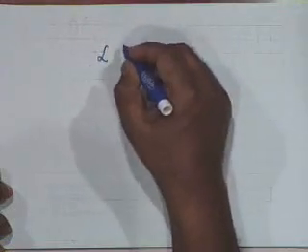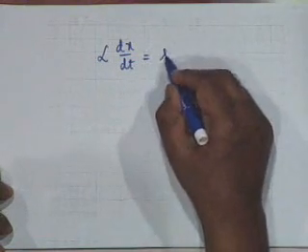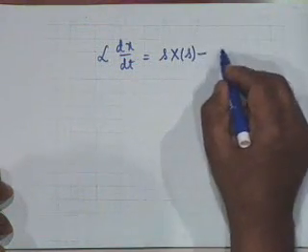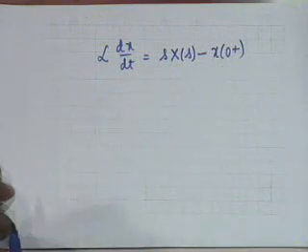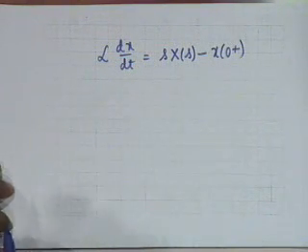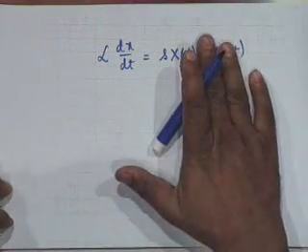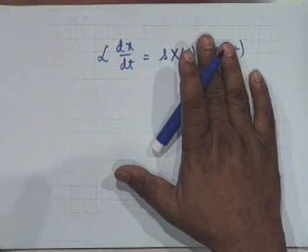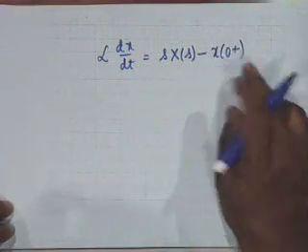The other difference arises in the Laplace transform of dx dt. As we have already shown, it is s X of s minus x of 0 plus. We have already proved this. On the other hand, if it was bilateral, then it is simply s times X of s. For unilateral, x of 0 plus is to be included.